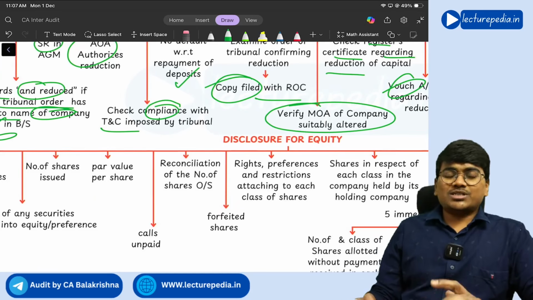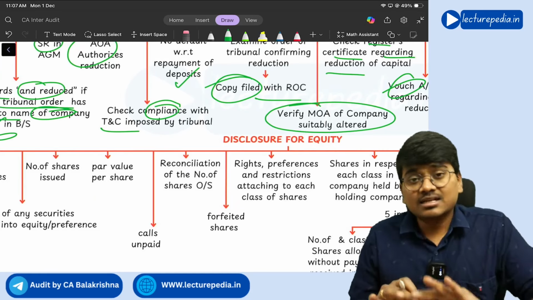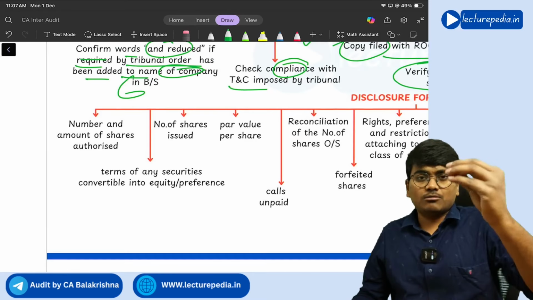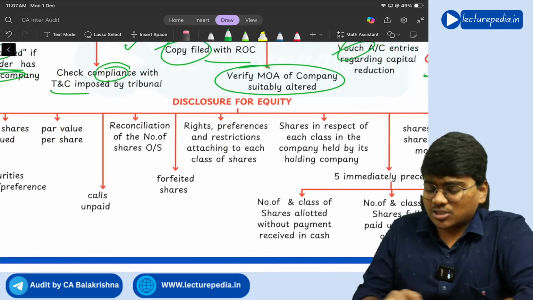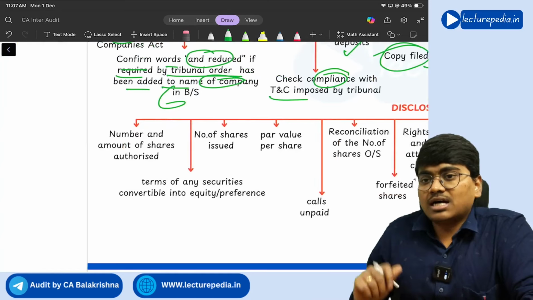Next, disclosures with respect to equity. This is the final concept under the share capital. So what disclosures do you need to give in the balance sheet? These disclosures are as per Schedule 3 of the Companies Act.